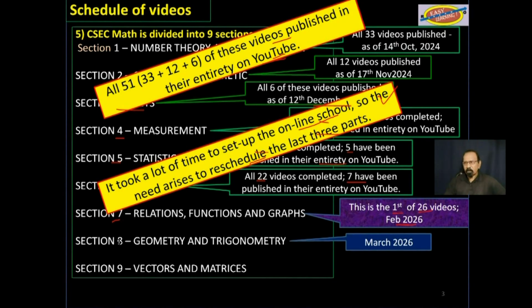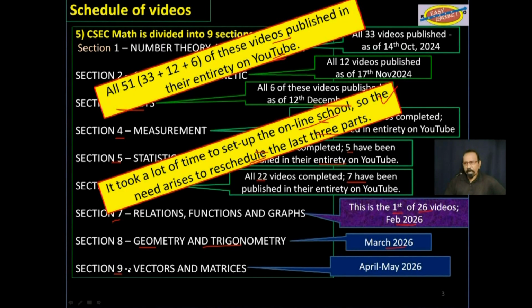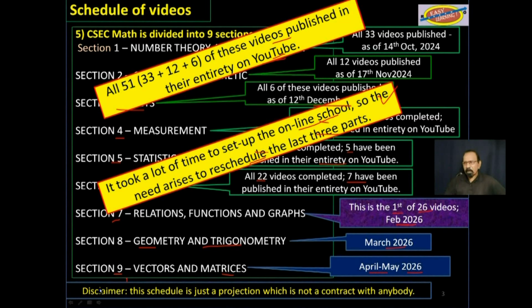After that, section 8, geometry, by March 2026. And finally, section 9, vectors and matrices, by April-May 2026. Disclaimer down here, please note that this schedule is just a projection and it is not a contract with anybody.